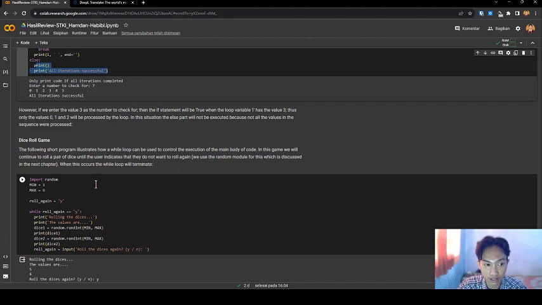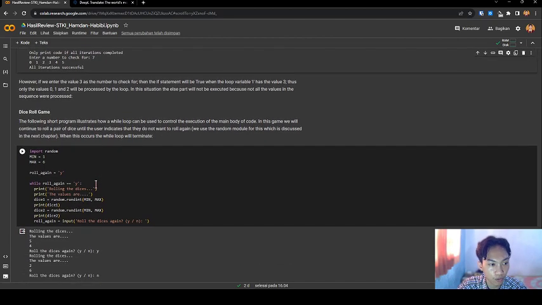Next, the dice game. The following short program illustrates how a while loop can be used to control the execution of the main body. In this game, we continue to roll a pair of dice until the user indicates that they do not want to roll again. We use the random module for this, which is discussed in the next chapter. When this occurs, the while loop is terminated.